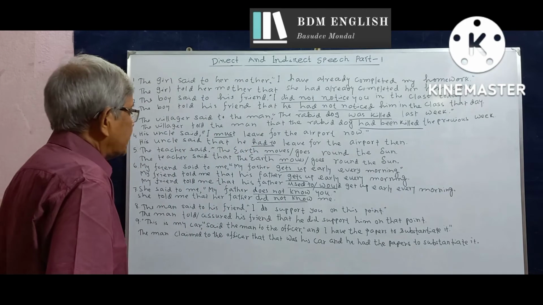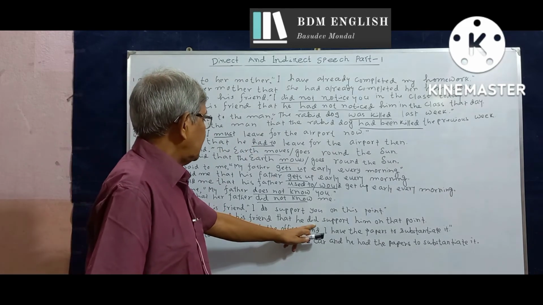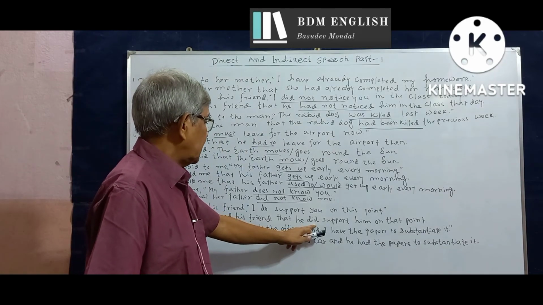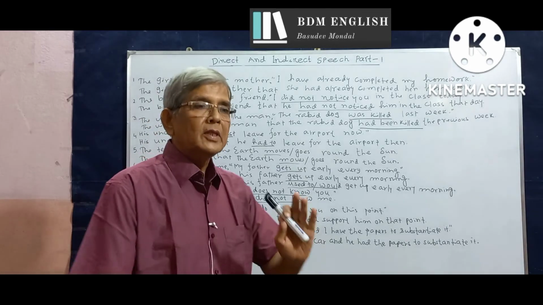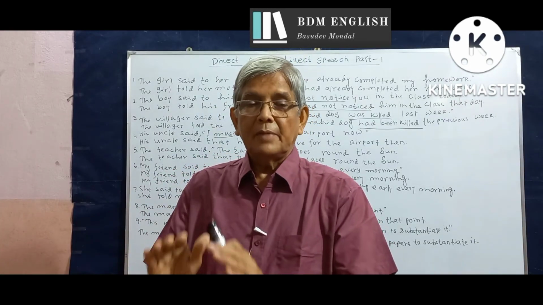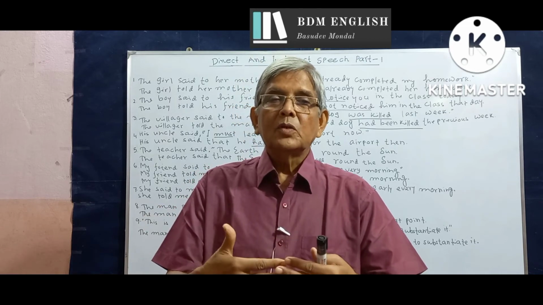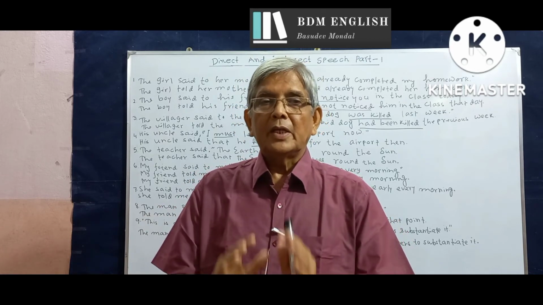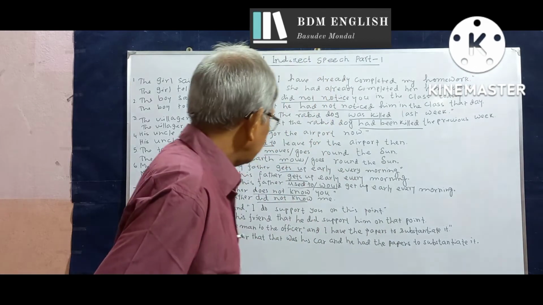So, in that case, the verb would be had supported, had really supported. As in the past perfect tense, there is no helping verb to lay emphasis on the main verb, we have to use some suitable adverb like really, certainly, etc.